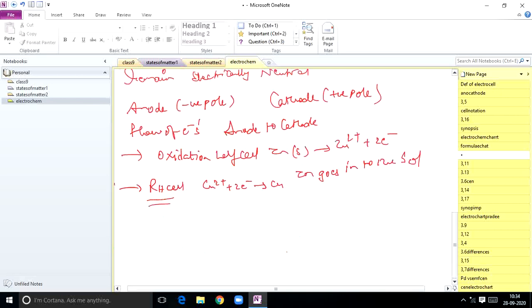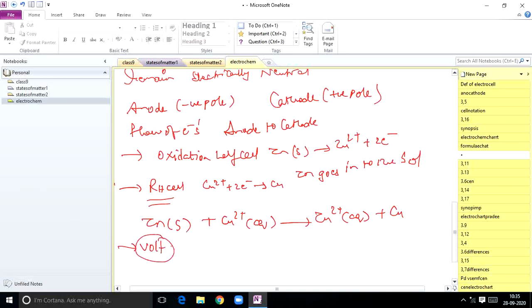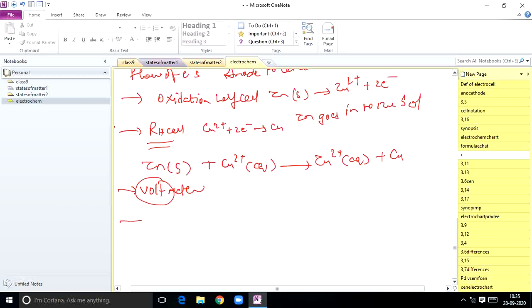So for that electrochemical reaction, the overall reaction you can write is Zn(s) + Cu2+(aq) gives Zn2+(aq) + Cu. The voltmeter is an instrument used to measure the potential difference between the two electrodes. That is the main importance of the voltmeter in that circuit. And there is one more very important thing: we are going to discuss the salt bridge.